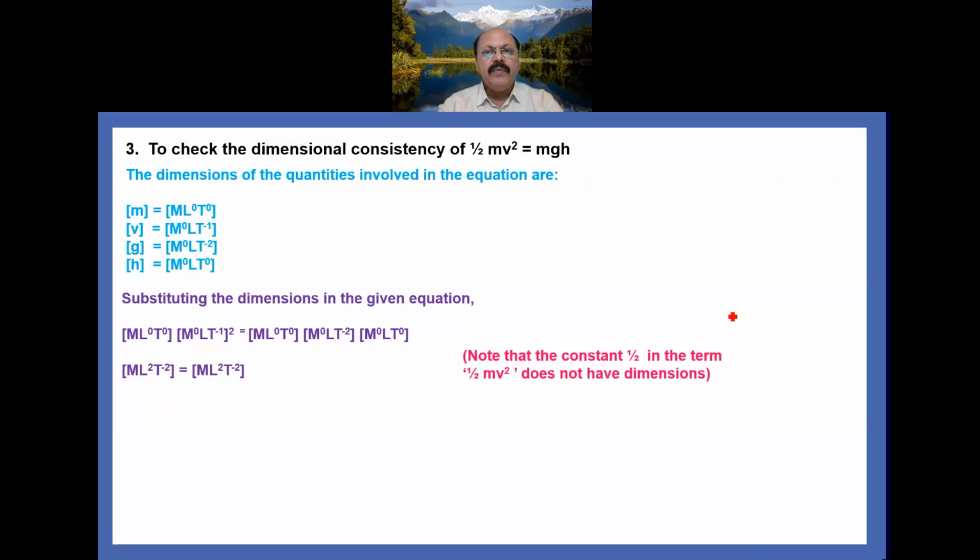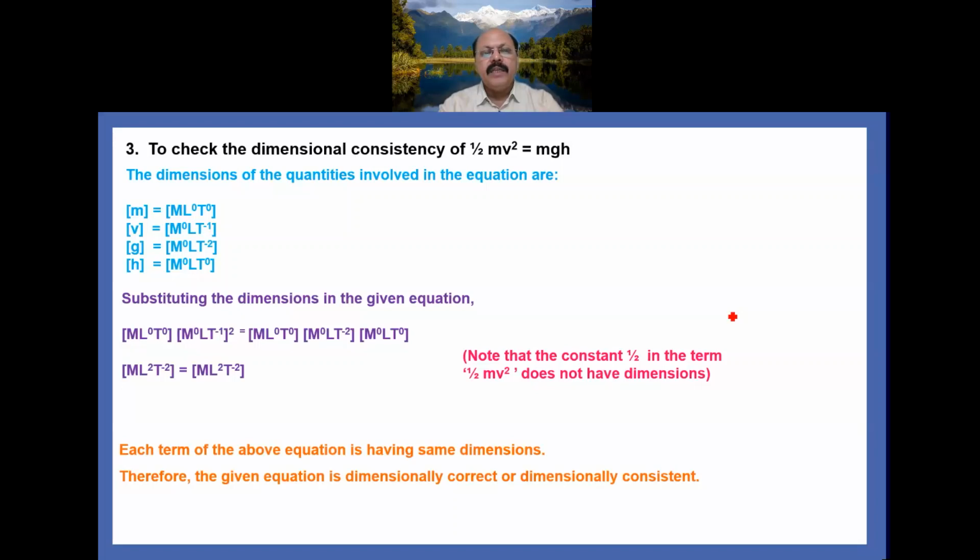After simplifying, we get on the left-hand side within square brackets [ML^2T^-2], which is equal to [ML^2T^-2]. So from here, each term in the above equation has the same dimensions, therefore the given equation is dimensionally correct or dimensionally consistent. So this is about dimensional consistency of a given formula.